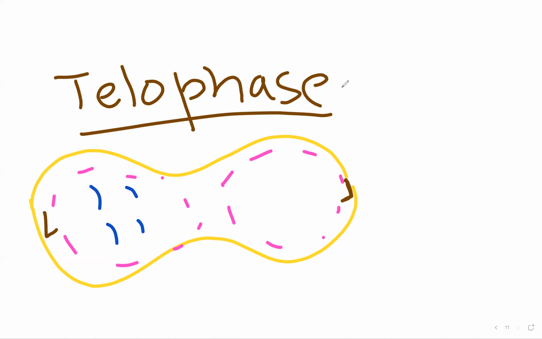These chromatids can now be called chromosomes. They get an equal number of chromosomes in each cell, and there is a split in the cytoplasm of the cell.